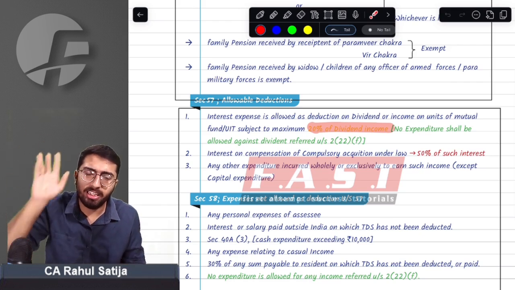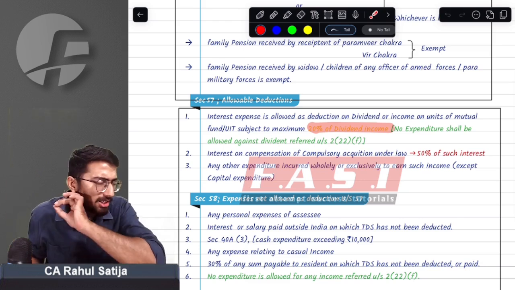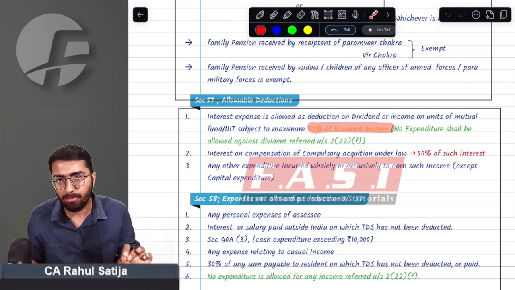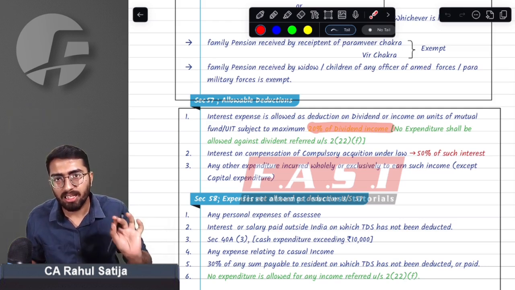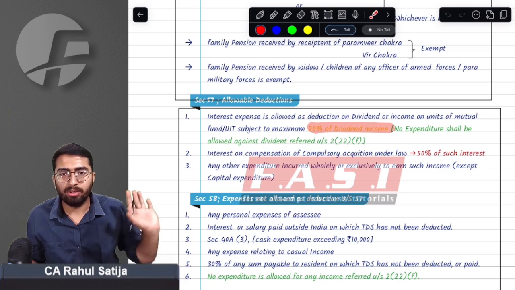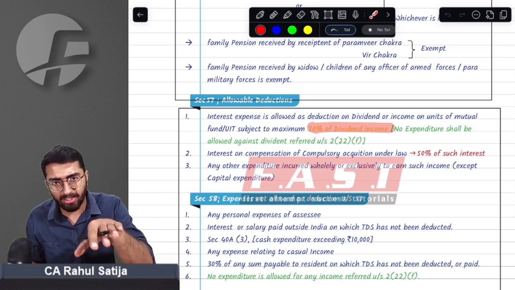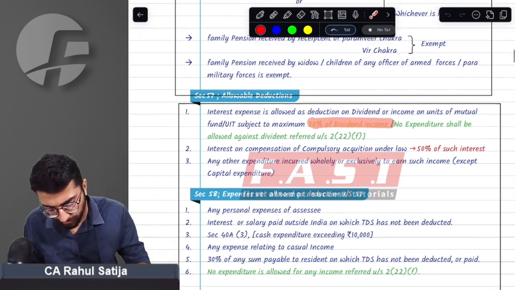that means you have earned a dividend via buyback, then no deduction of interest will be allowed, no expenditure at all will be allowed against such dividend referred under section 222F, that is buyback. So in short, if I am asked to say, any kind of dividend you are receiving from buyback of securities, then you will never be allowed any kind of deduction. Any kind of consideration received on account of buyback will be dividend, and you cannot avail any deduction against such income. That is the bottom line.